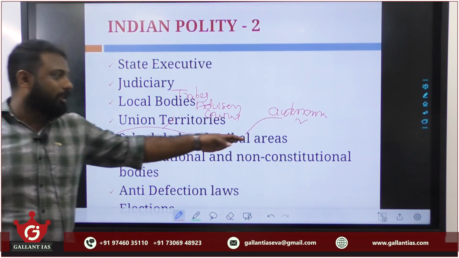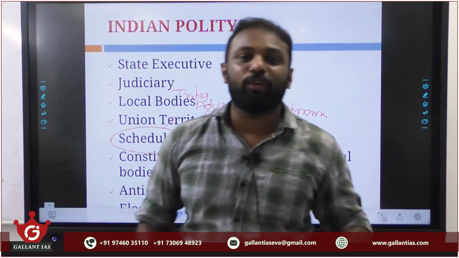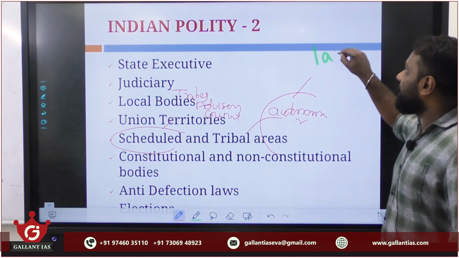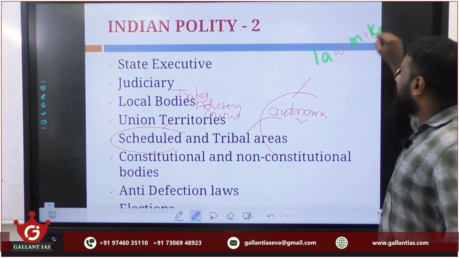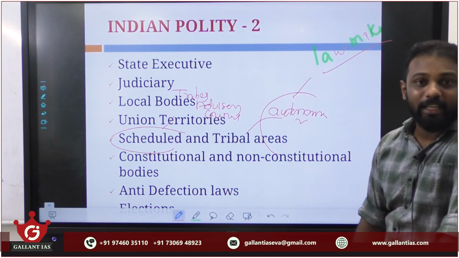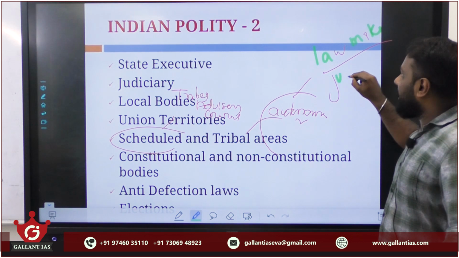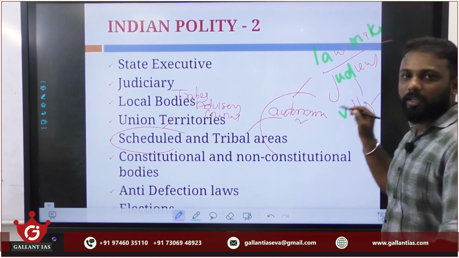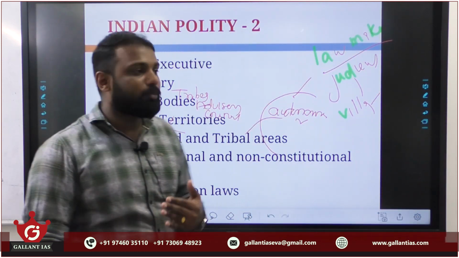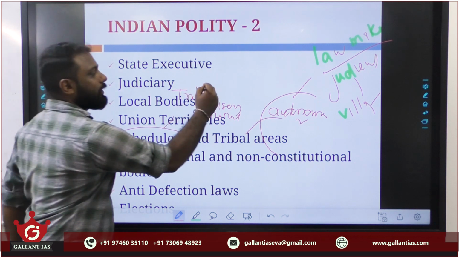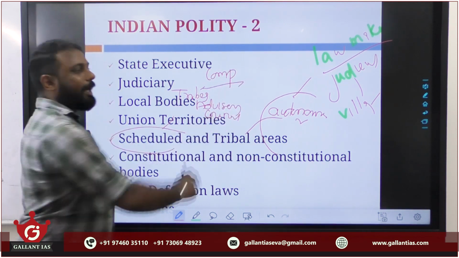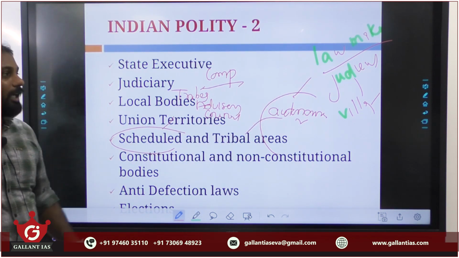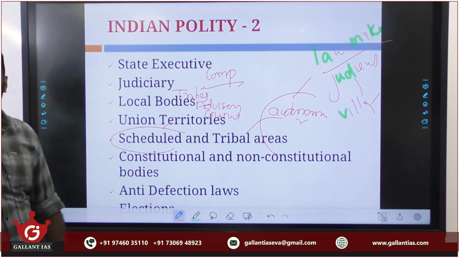Clear? That means these regions or districts may enjoy a certain kind of autonomy. That shows that these regions even have the power to make laws. That is, this autonomous district council has law-making, nothing but legislative, power. They also have judicial power, through the village council. So please learn the differences between the tribes advisory council, its composition, as well as the autonomous district council, also its composition, and their role with respect to the administrative mechanism.